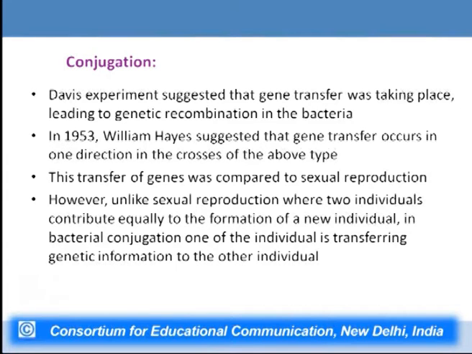However, unlike sexual reproduction where two individuals contribute equally to the formation of a new individual, in bacterial conjugation one individual is transferring genetic information to the other. So, it is not a two-way process, it is a one-way process wherein a donor is donating a part of its genetic information to the recipient organism.